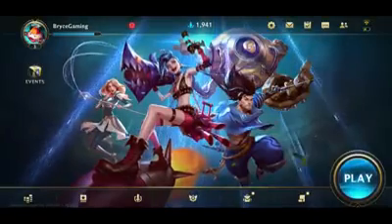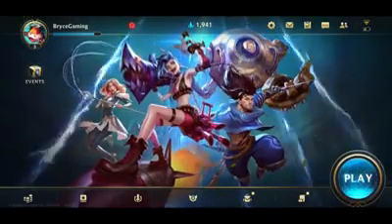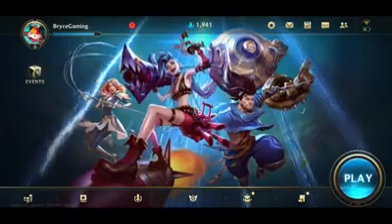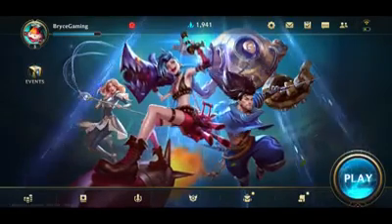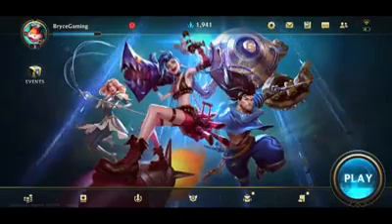Hi guys, in this tutorial I'm going to show you how to download the necessary files in order for you to run LOL Wild Rift in your device. But just a quick disclaimer, you should have already pre-registered your account at the Play Store. So let's start!